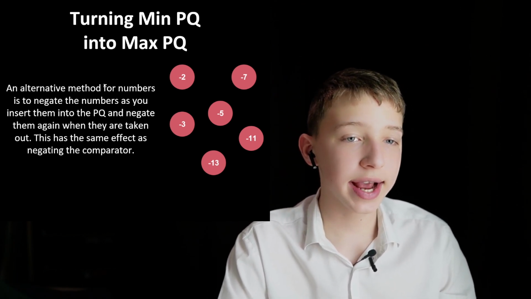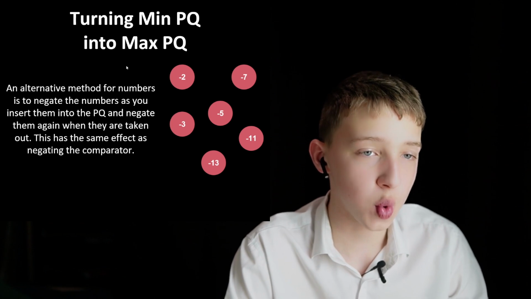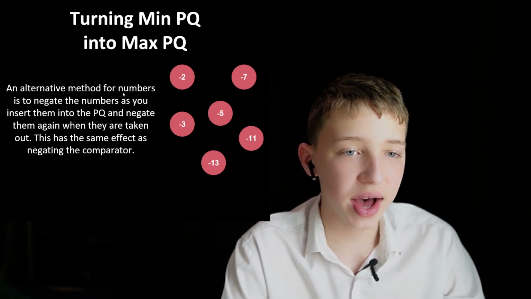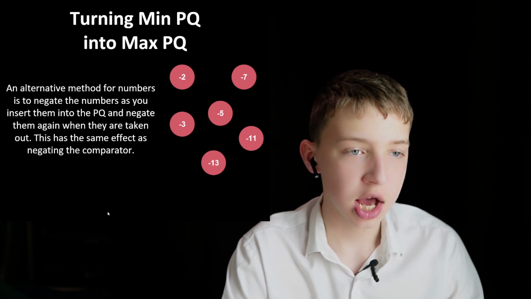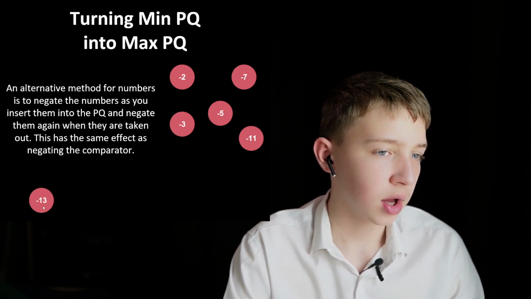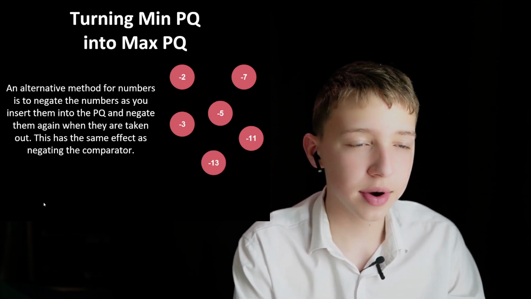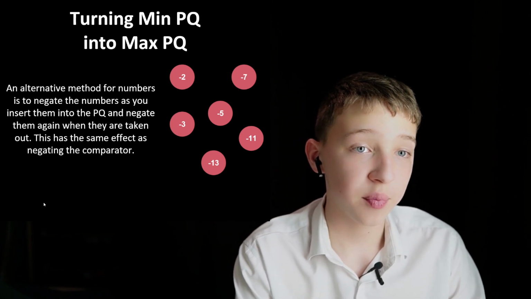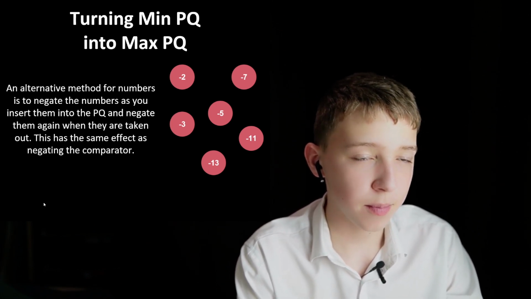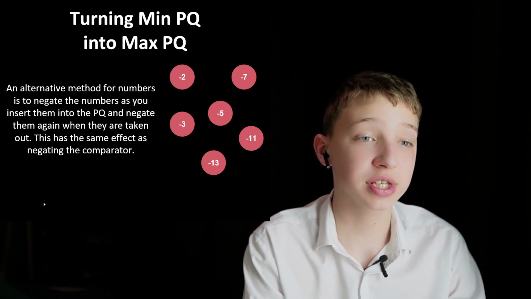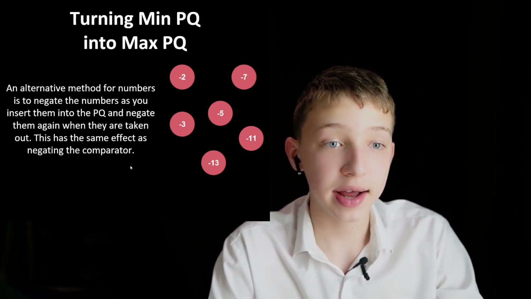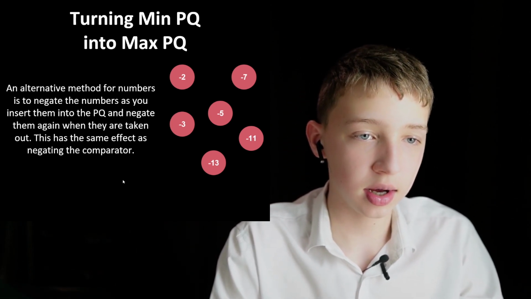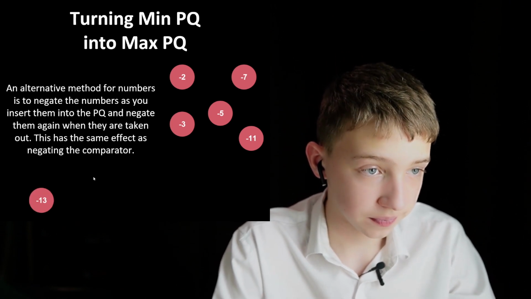Now let's negate all the elements in our priority queue on the right. The smallest element here is negative 13, so it should come first in the built-in data structure. In most languages, the built-in data structure is a min heap, so negative 13 should come out first.